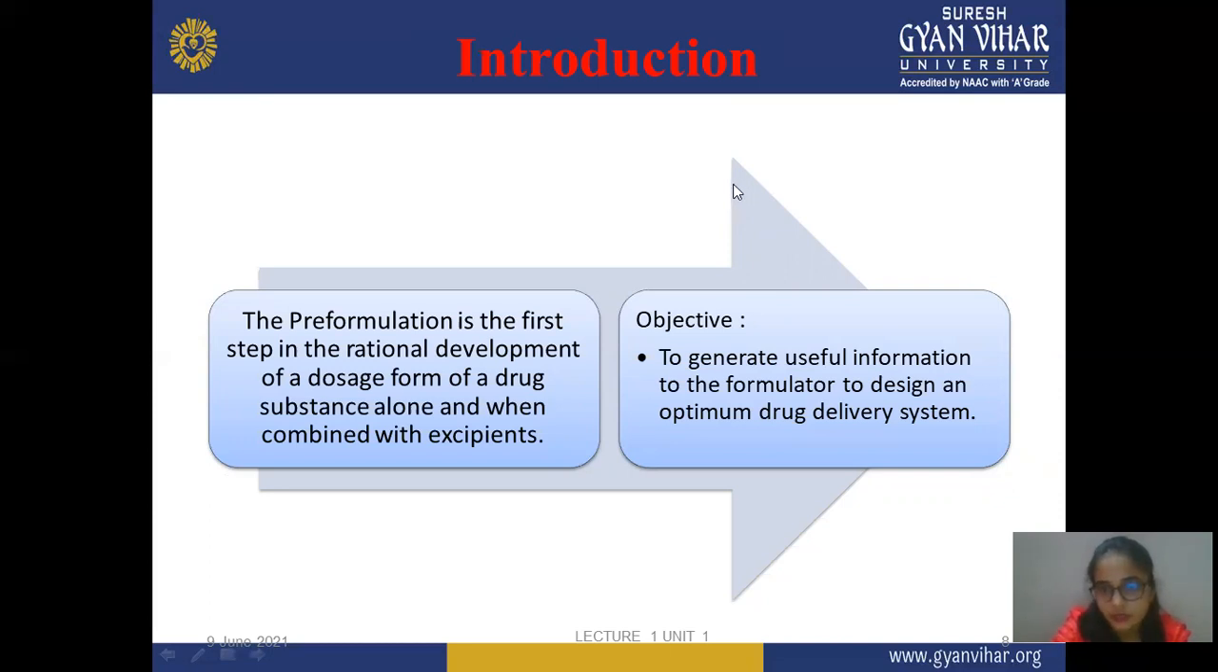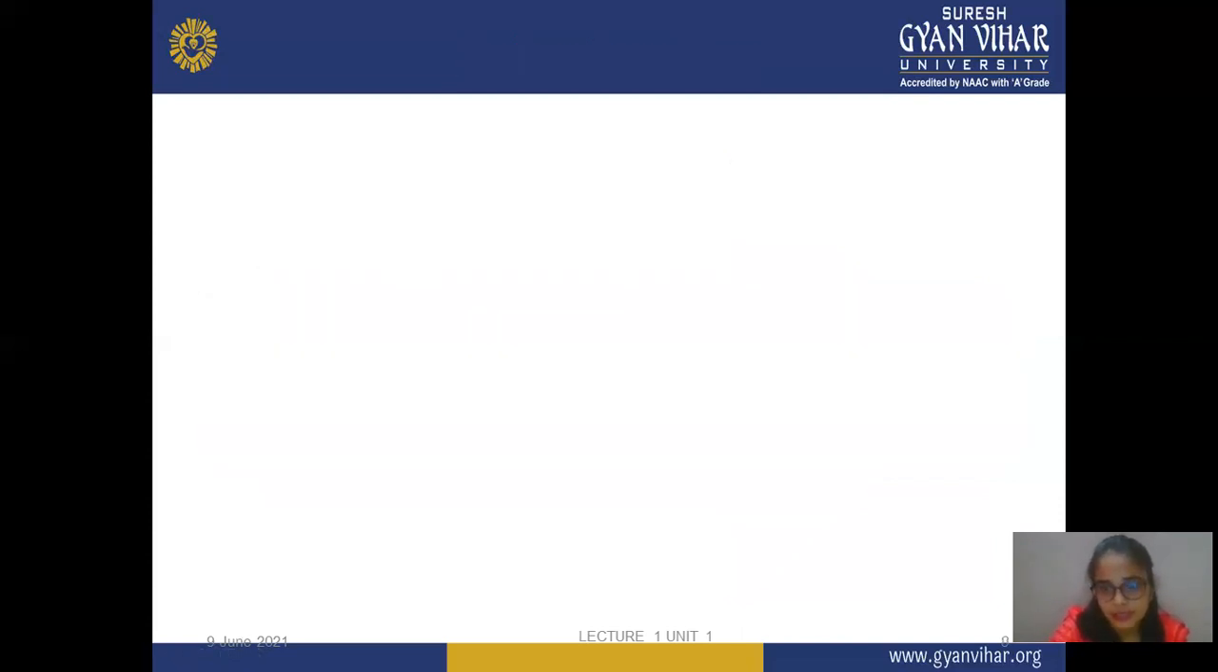Next is the objective of pre-formulation: to generate useful information for the formulator to design an optimal drug delivery system. Pre-formulation is mainly responsible for optimizing your formulation, or formulating a good quality formulation, and it shows maximum therapeutic effect, less side or toxic effect, or shows a particular desired effect at a particular site. So the main objective is to reduce some steps, or to formulate a good quality, optimized formulation. In this, next we discuss